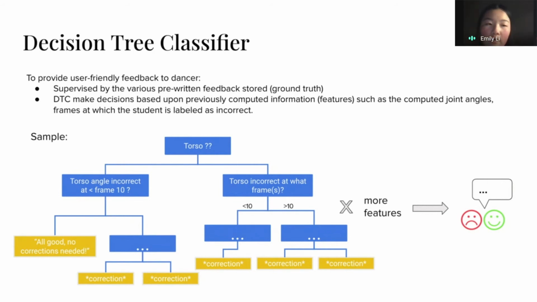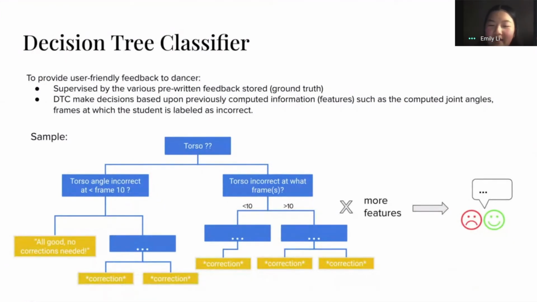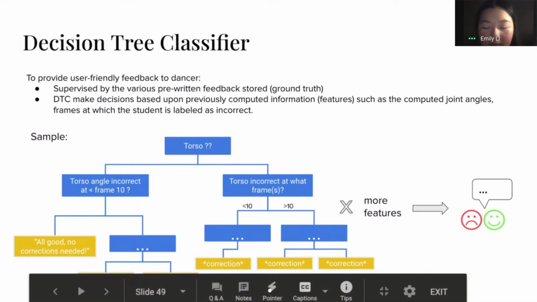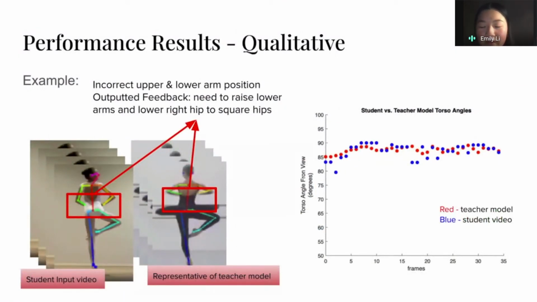There are basically four DTCs, one for each feature that we identified from earlier, and the decision tree classifiers are trained to give the final feedback to the dancer by asking themselves questions based upon previously computed information, such as the joint angles or the frames at which the student is labeled as incorrect. And that's how we give the final feedback, in terms of readable words. And yeah, so then we can start to test our data, and I'll pass that on to Harry.